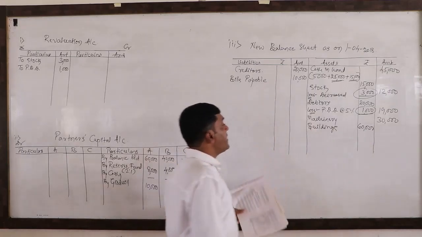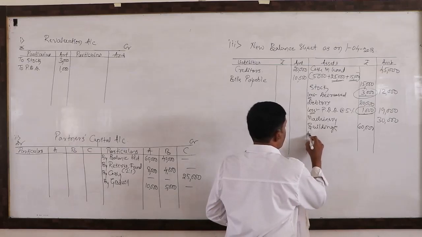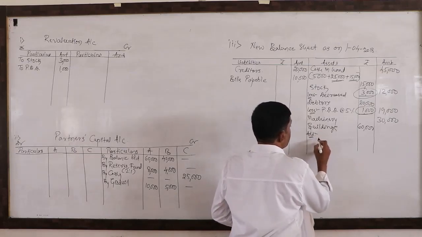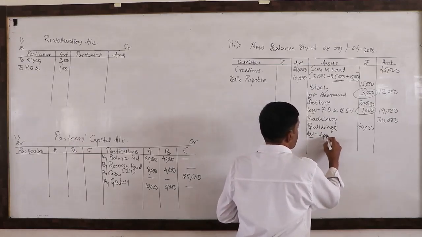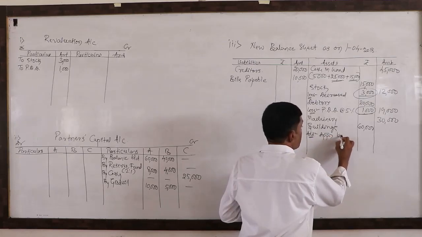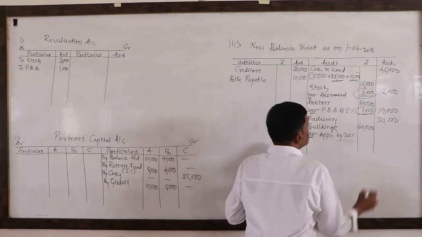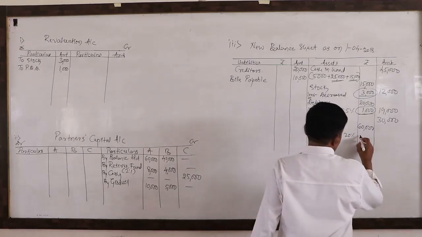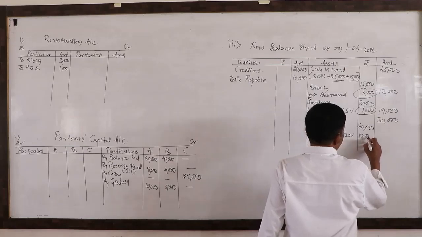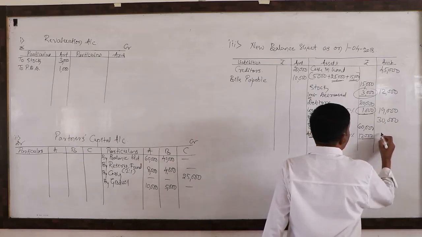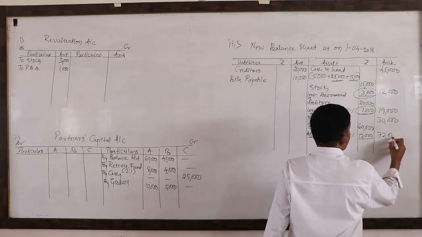Appreciate building by 20%. Add. It has increased. Appreciation by 20% means 12,000. Total building now is 72,000.